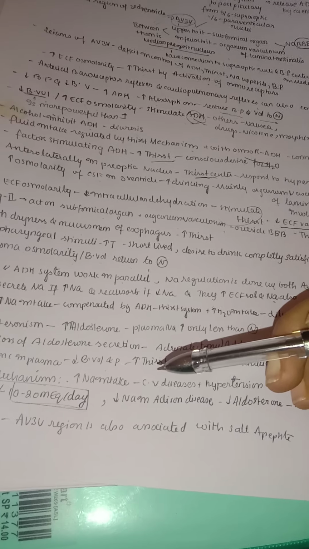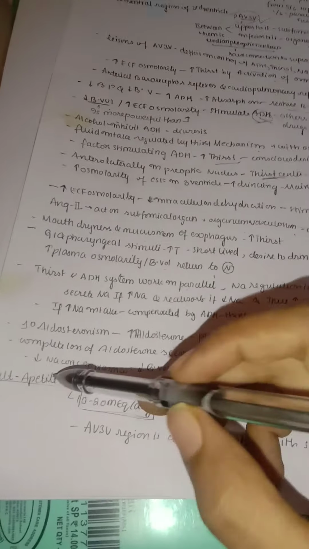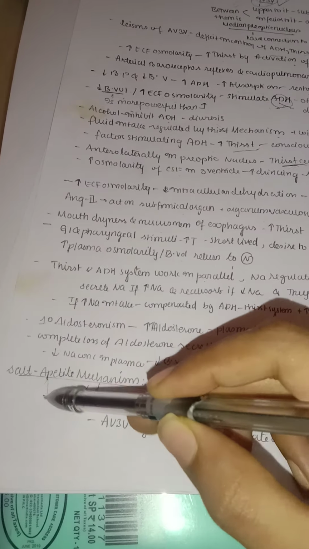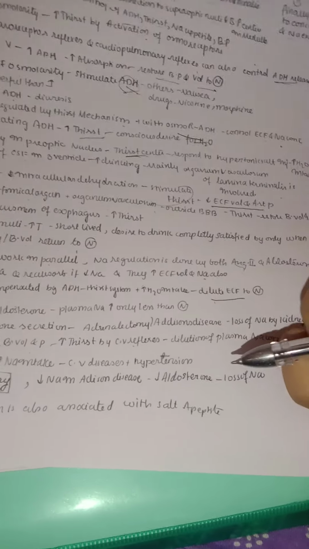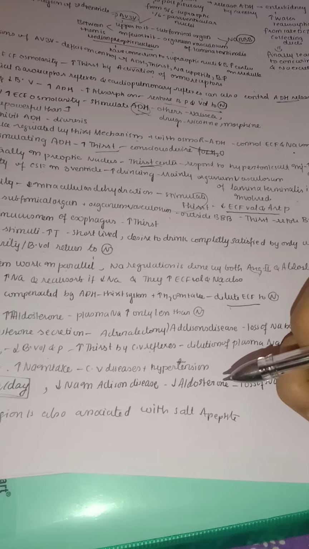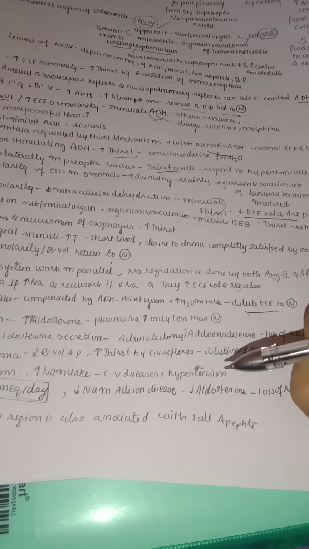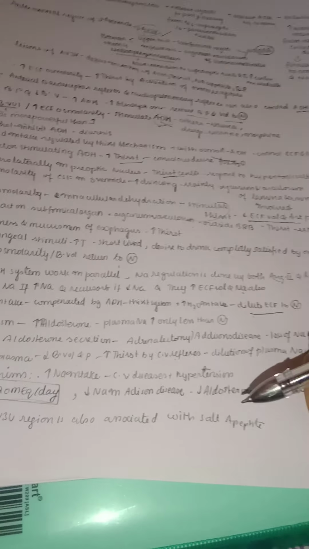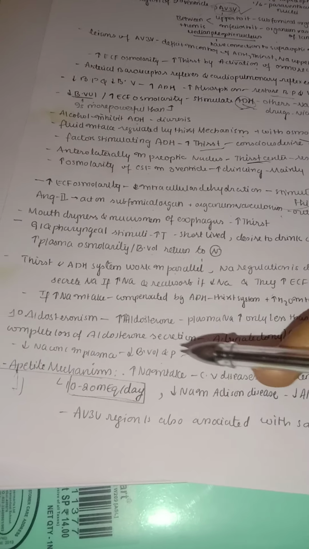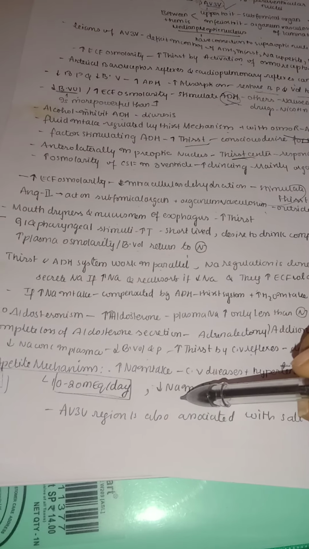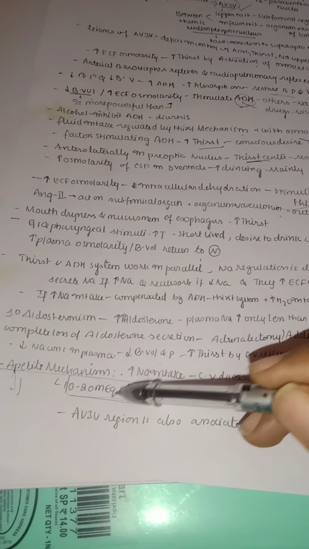Some people have this sodium appetite mechanism, this craving for sodium, which is high especially in people who have sodium deficiencies, or people who have Addison's disease. In Addison's disease sodium is low because they have low aldosterone. Because of low aldosterone, the sodium is always lost in urine, so they feel like they want more sodium. This kind of people love to eat more sodium. For these people it's okay to eat more sodium, but in normal people only 10 to 20 milliequivalents per day of sodium is recommended.